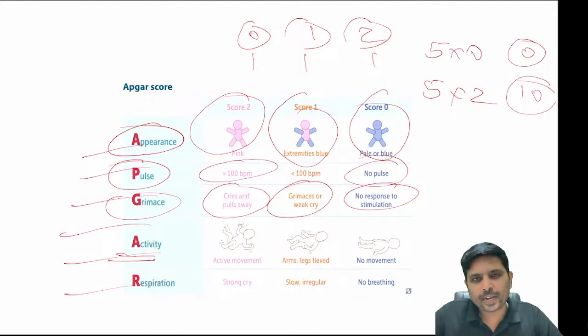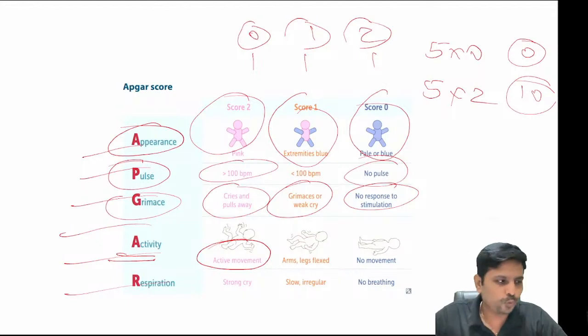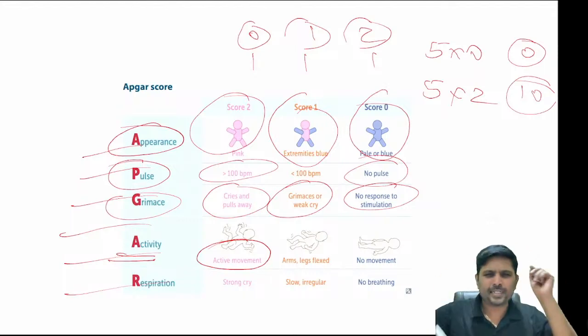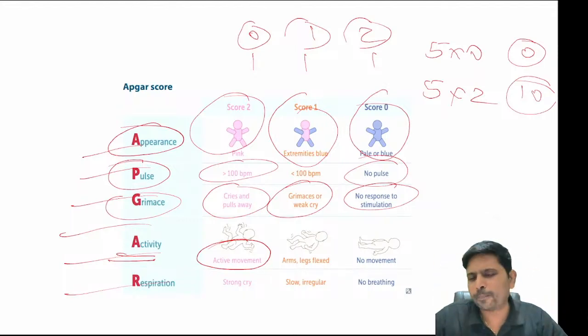Activity. What do you mean by activity? When both upper limbs and lower limbs are actively moving, in a flexed posture, you give a score of 2.